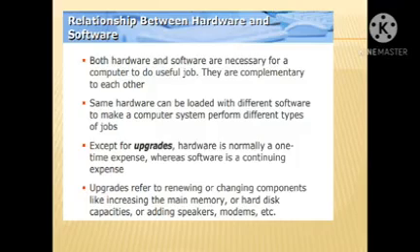In a computer system, both hardware and software are necessary for a computer to do a useful job. They are complementary to each other. Without hardware or without software, you cannot work on the computer. The same hardware can be loaded with different software to make a computer system perform different types of jobs.